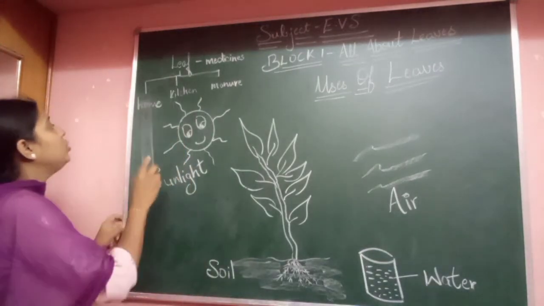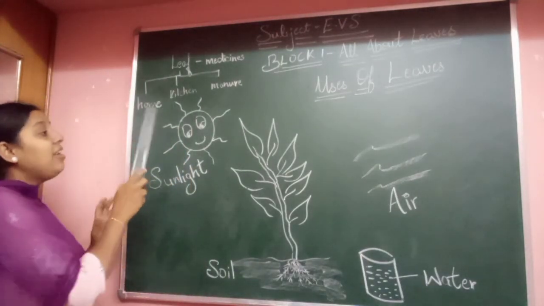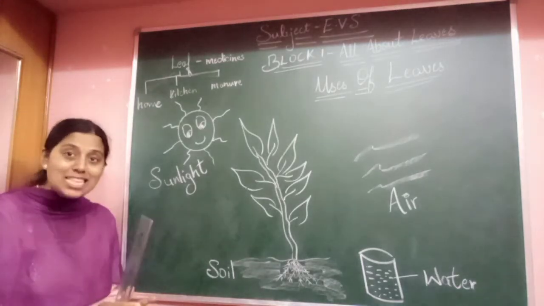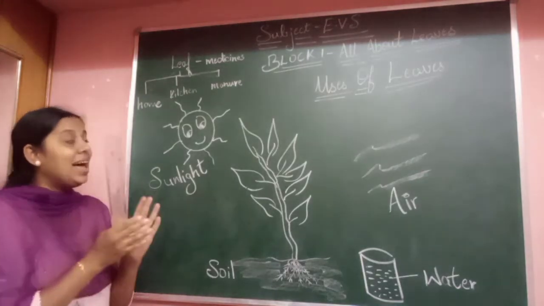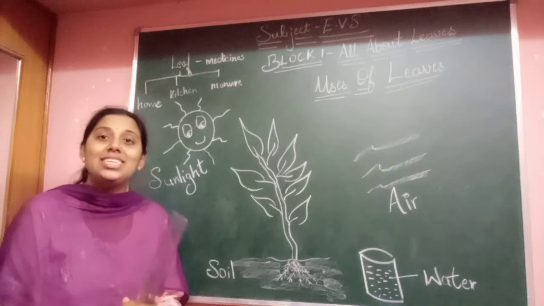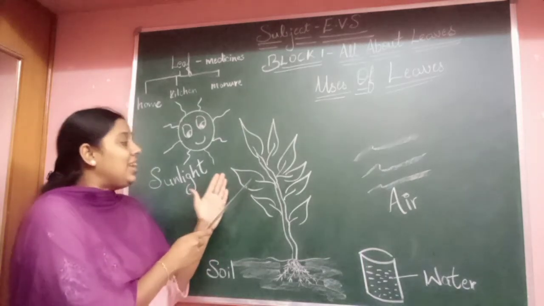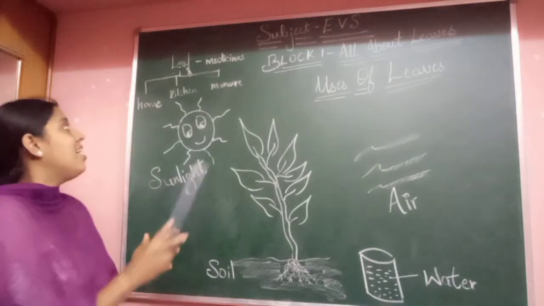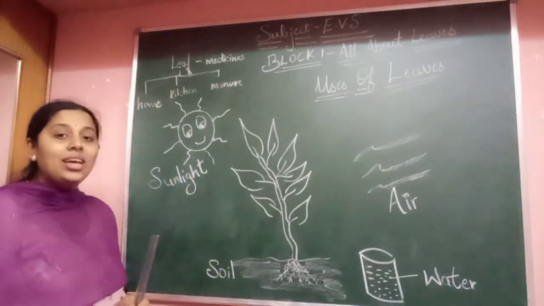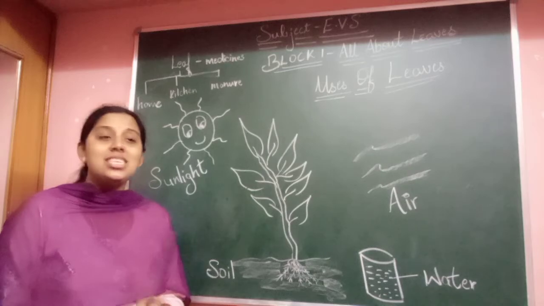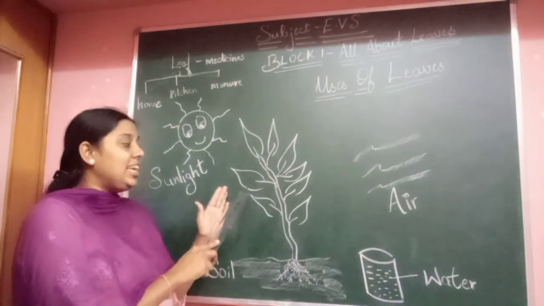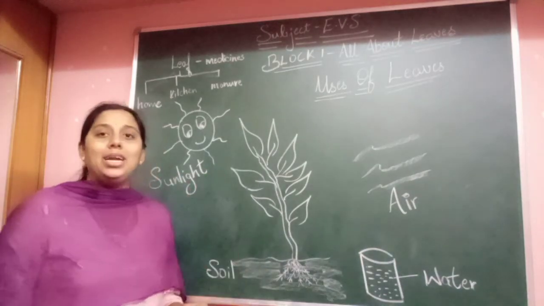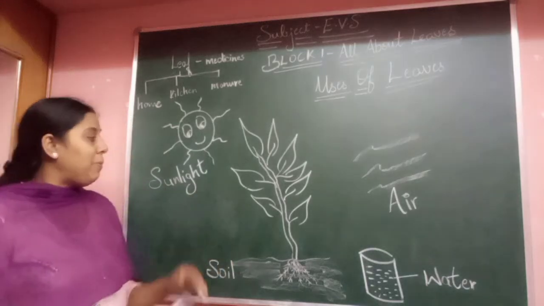And another use is leaves are home. Okay, not for us, but they are home for some insects. Some insects, you know, live inside the leaves. They make a home inside leaves and they live there. Yes. And as I already told, kitchen. The leaf is the kitchen of the plant, because all the food is prepared there.